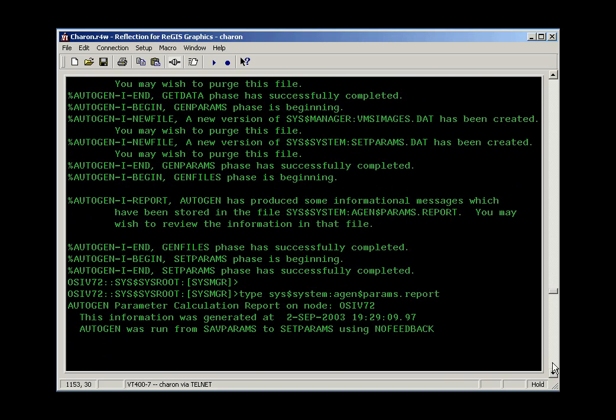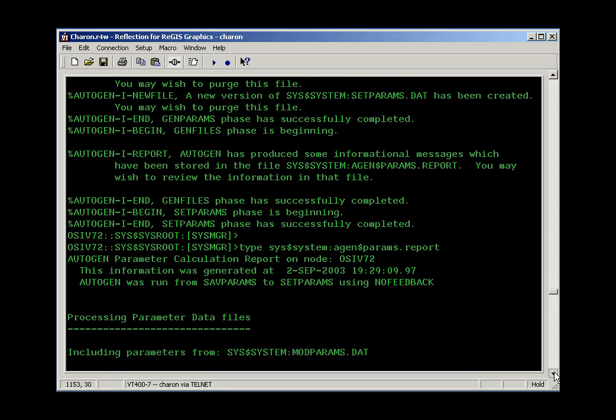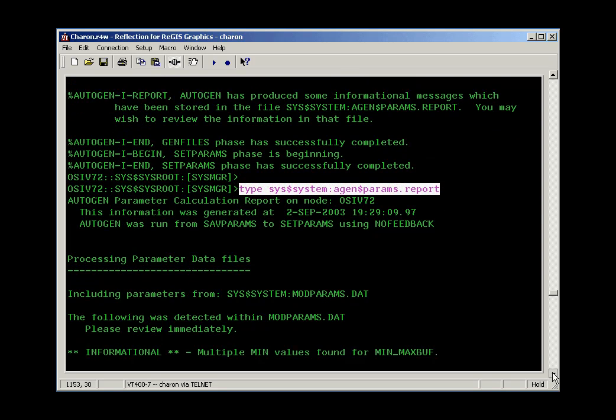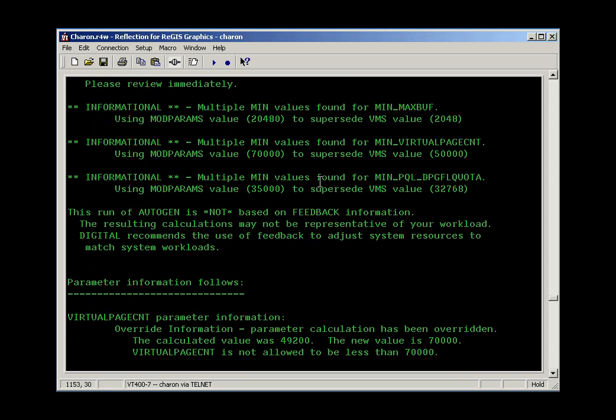At the end then, AutoGen finished successfully, and as instructed by the message from the AutoGen utility, I took a look at the report that was generated using the type command. So here's the report that was generated. What I'm looking for is to see that the changes I asked for occurred, and I'm also looking for any warning or error messages. So we know that we asked for modparams to be 20,480.